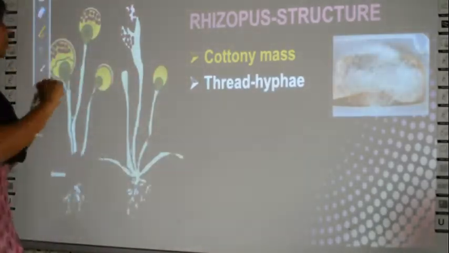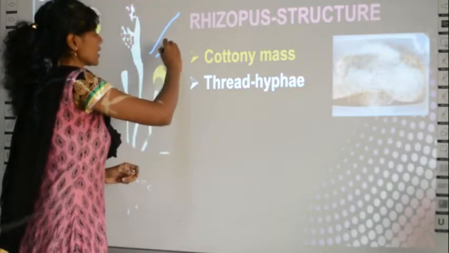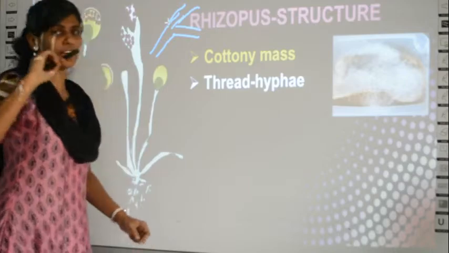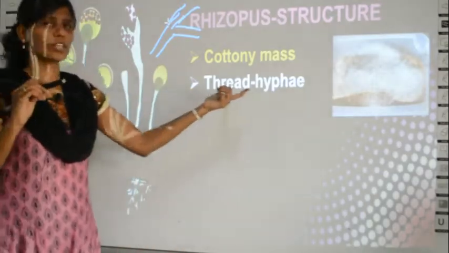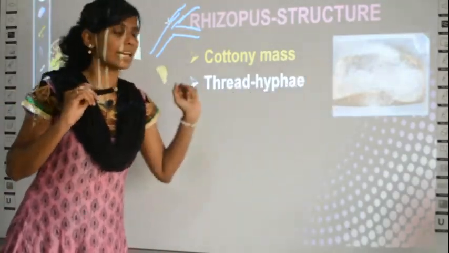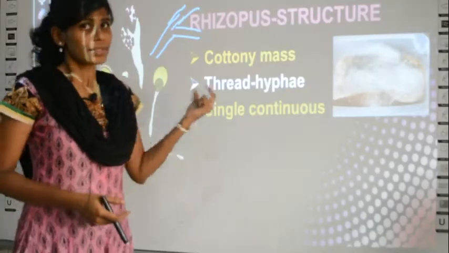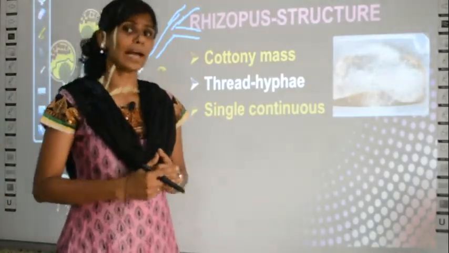What did I show you? I showed you such long tube-like structures, and they are branched sometimes. This is called hyphae, I told you, right? So the thread-like structure is called hyphae. This thread-like structure is the hyphae. Then the structure is single and continuous.